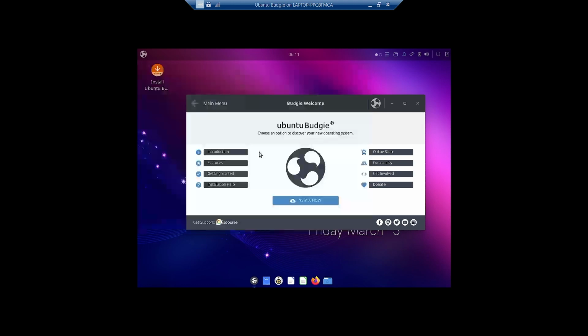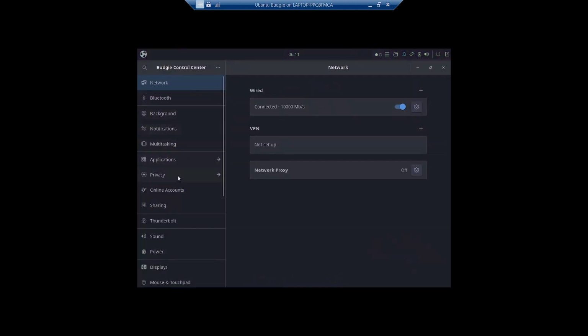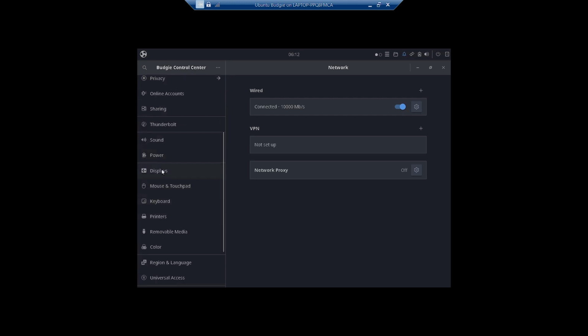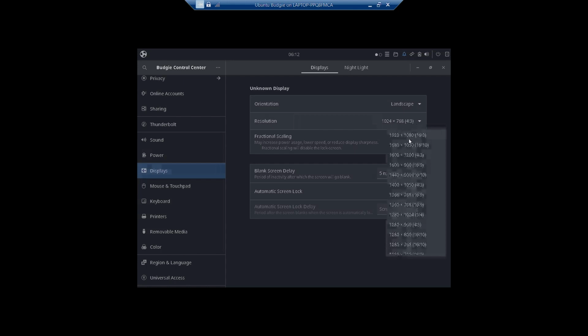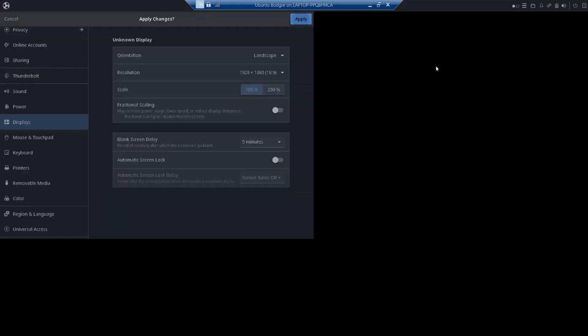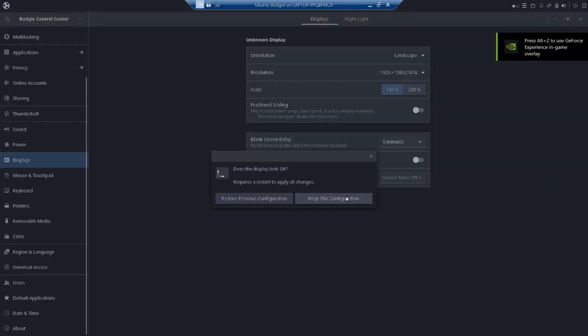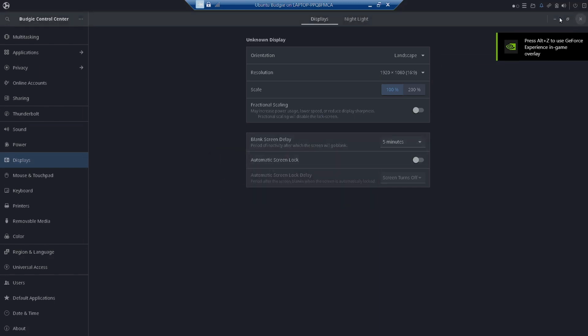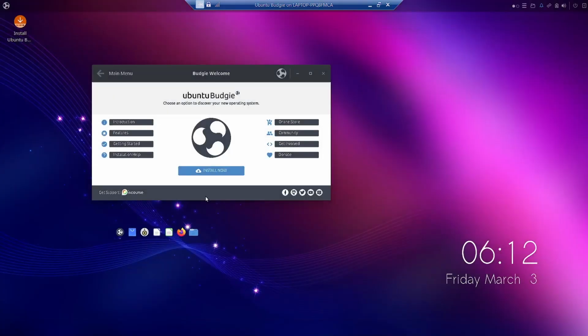So let us first go over to the control center. There is the display. Yes, the display is there, and let us increase. Okay, so the resolution is successfully changed via manual mode. So automatic scaling is not done properly. Now we can start the installation.